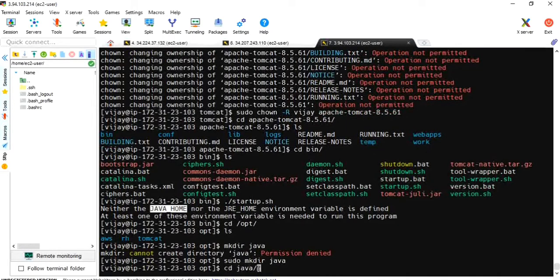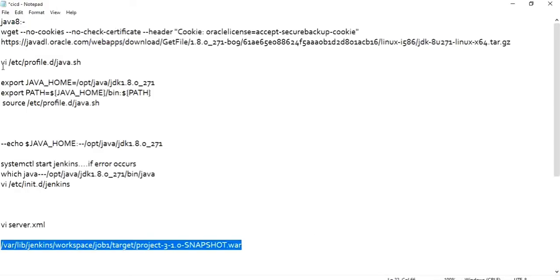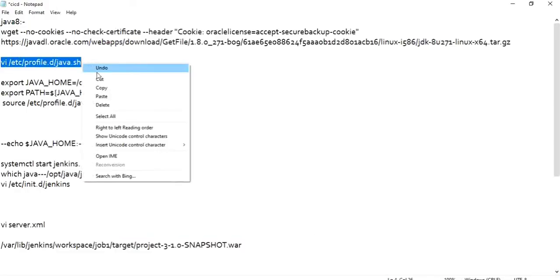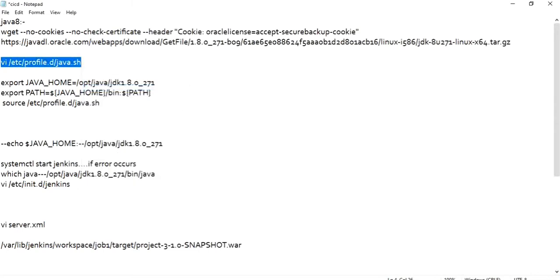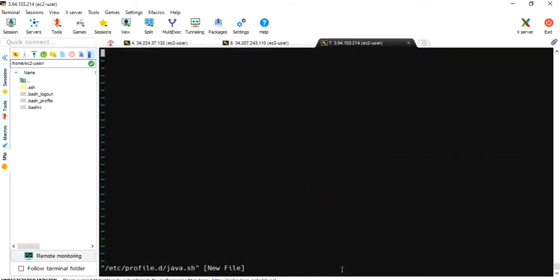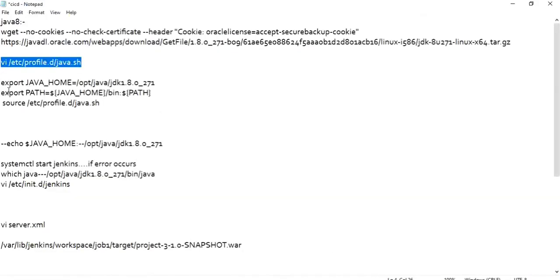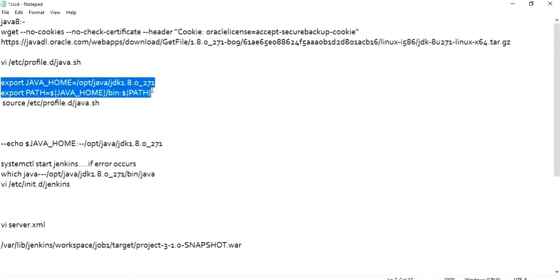cd java. Okay, this is the path where I've already copied the previous Java one. Copy, sudo. We have to go to profile.d and create the java.sh script. Press i for insertion. Let me copy the same script because I have done the same thing on server 1.